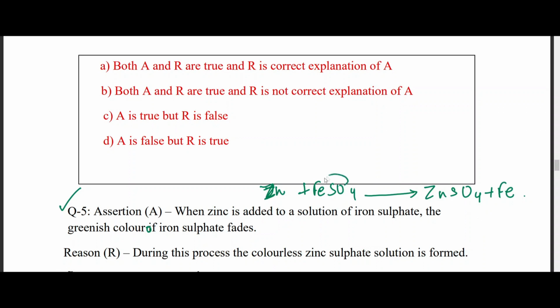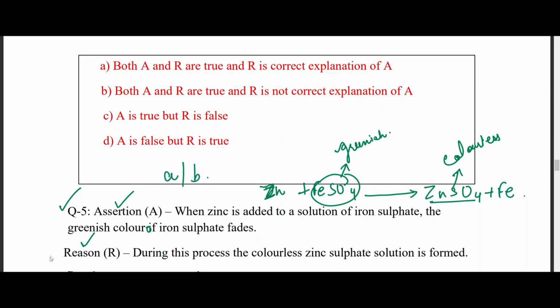Okay, and the color of this, as you guys already know, is greenish, right? Greenish. Okay, and the color of this one is colorless. Okay, it has no color. Zinc sulfate is colorless. So we can see assertion and reasoning both are correct. So either answer is going to be A or B.